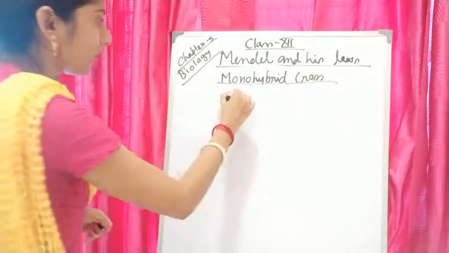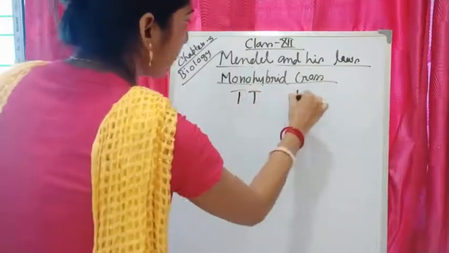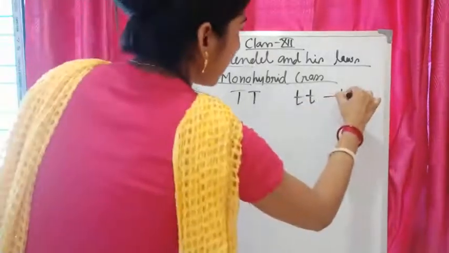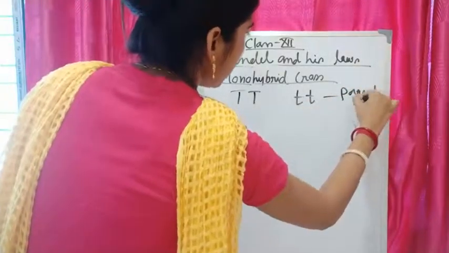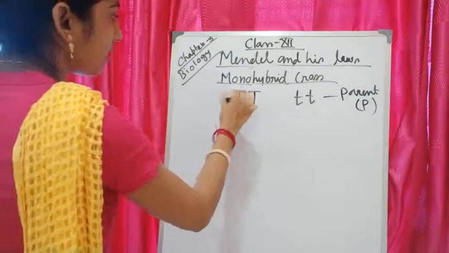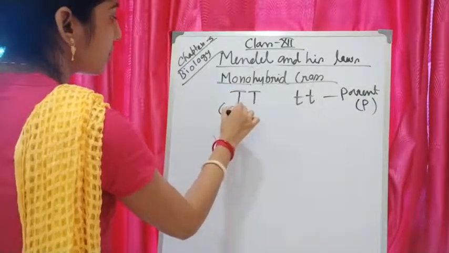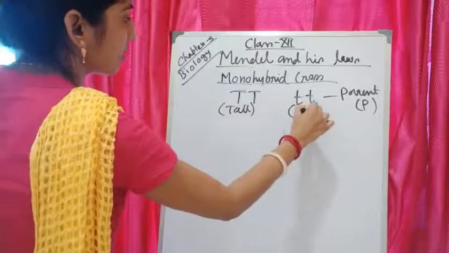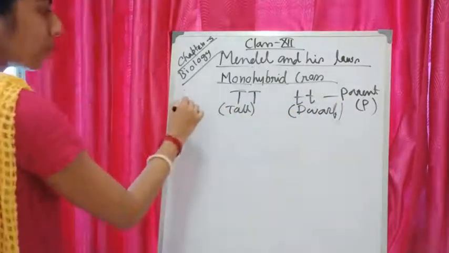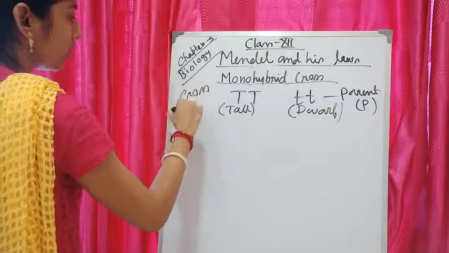So first Mendel took a tall pea plant and a dwarf pea plant. These are the parent generation, which we can write as P. That one is the tall plant and that one is the dwarf. And what type of pollination was there? Cross-pollination.